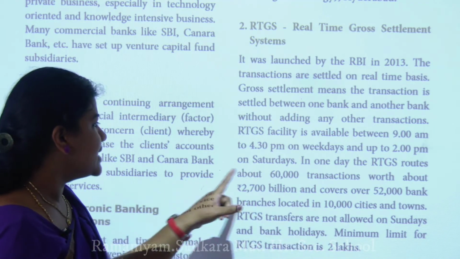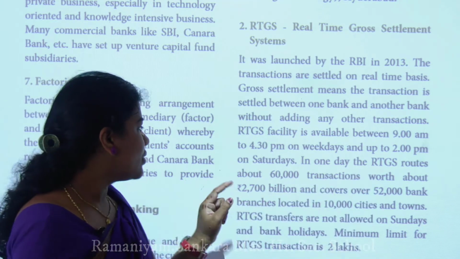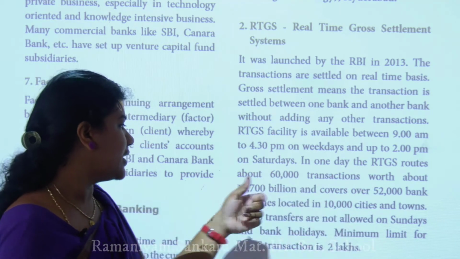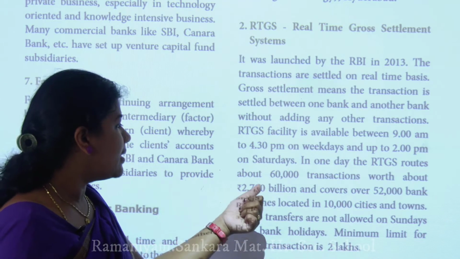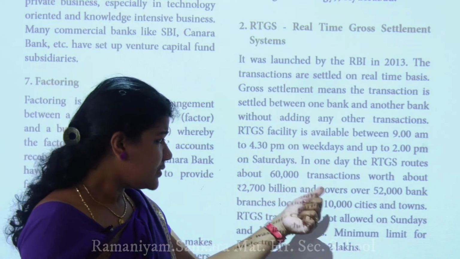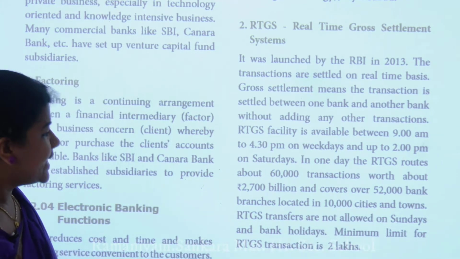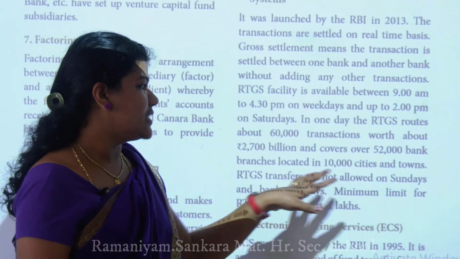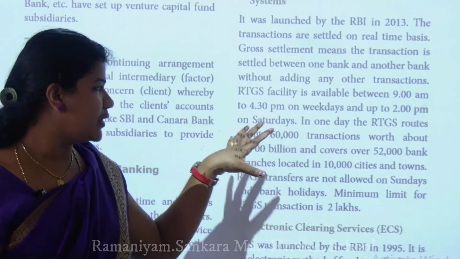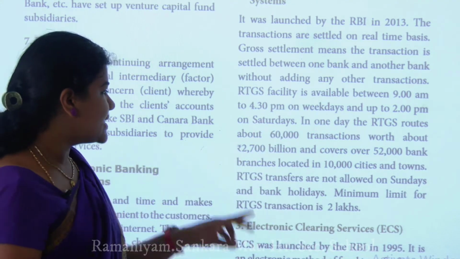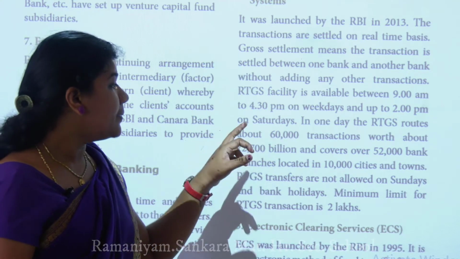Okay, next one is RTGS handles about 60,000 transactions worth about 2,700 billion and covers over 52,000 bank branches located in 10,000 cities and towns. Actually they have to do 60,000 transactions as well as 2,700 billion.